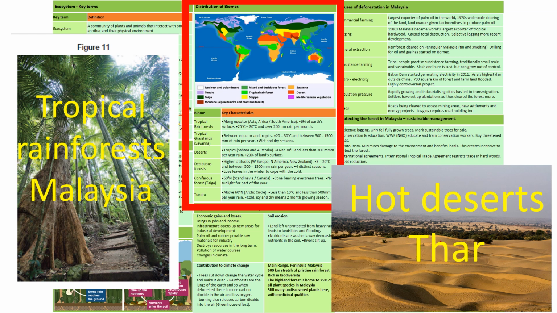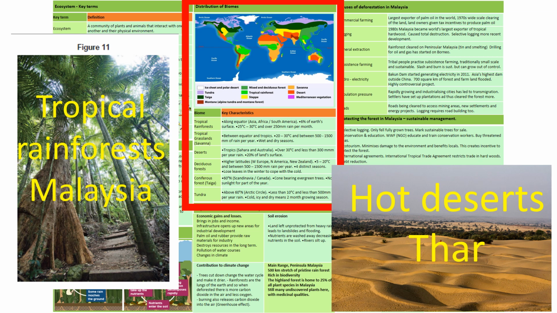Tropical rainforests are along the equator in Asia, Africa and South America, and they cover 6% of Earth's land surface. They have temperatures between 25 and 30 degrees Celsius and over 250 millimeters of rainfall per month. That's a lot of rain.